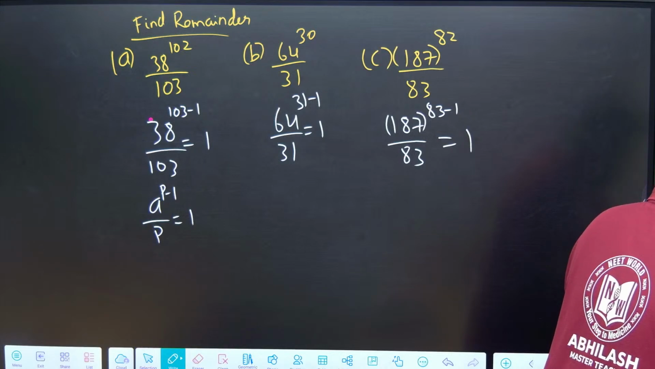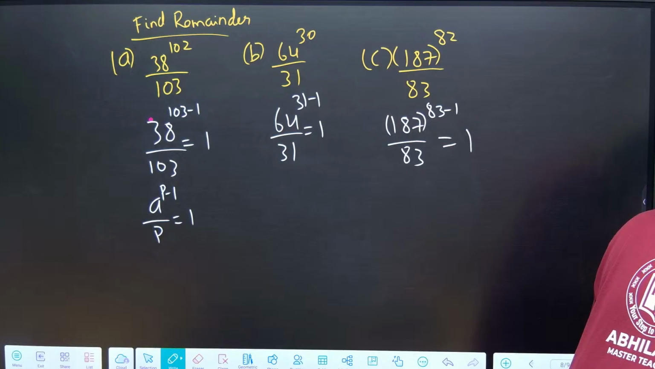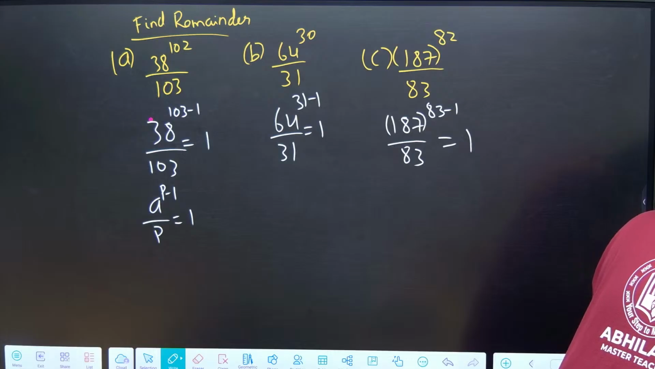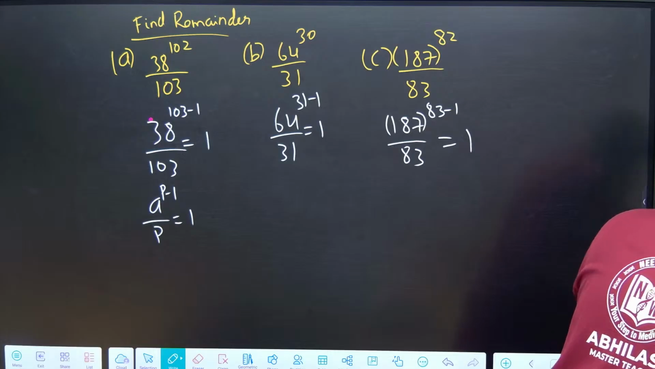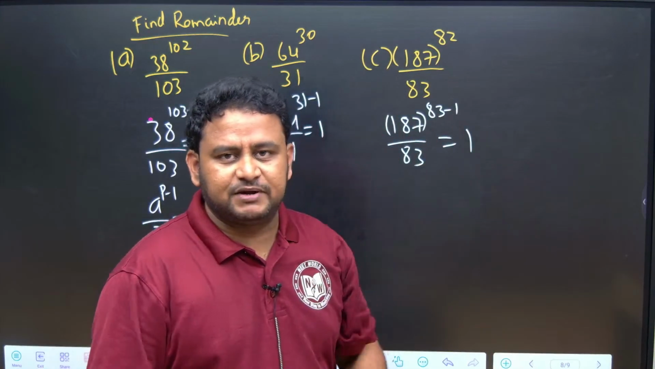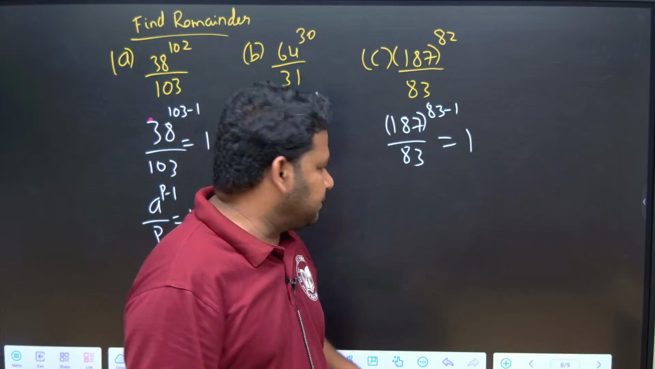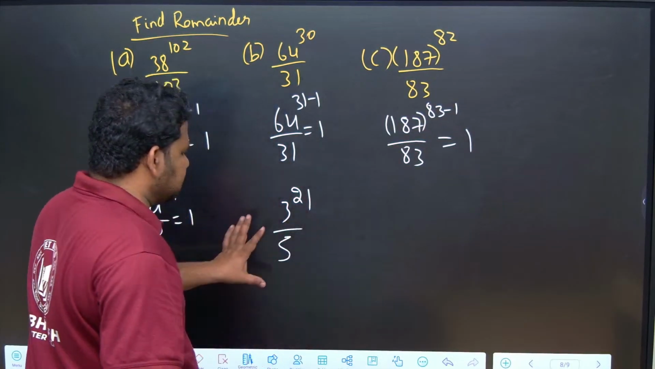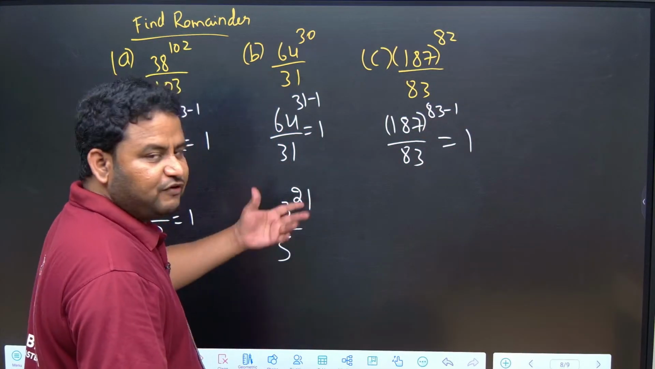Let us move to the next type of questions. Now, we understood that when the denominator is a prime number, we apply Fermat's theorem. But suppose one more question, let me take one more question. 3 to the power of 21 by 5. Find the remainder, they are telling.